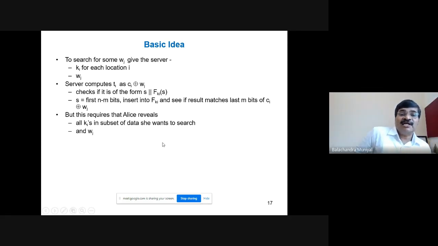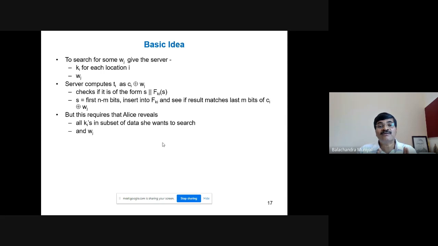So you start from the first location and compute T1 as C1 XOR. Suppose you have to search the third encrypted word C3. You have to generate it from W3, isn't it? So W3 will be given by the client to the server. So this becomes C1 XOR W3.